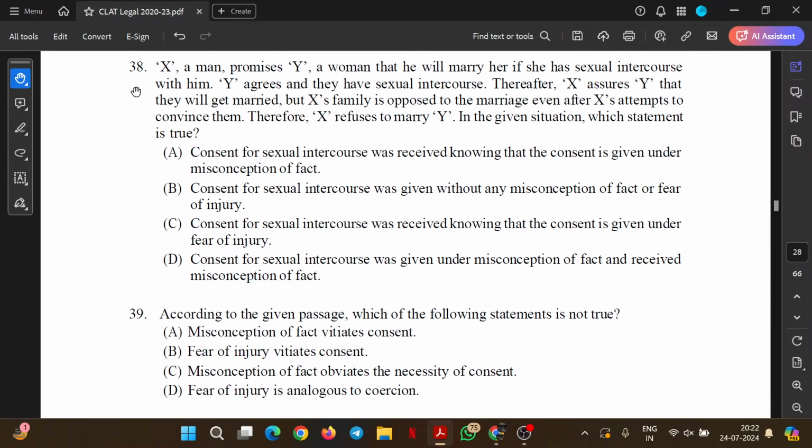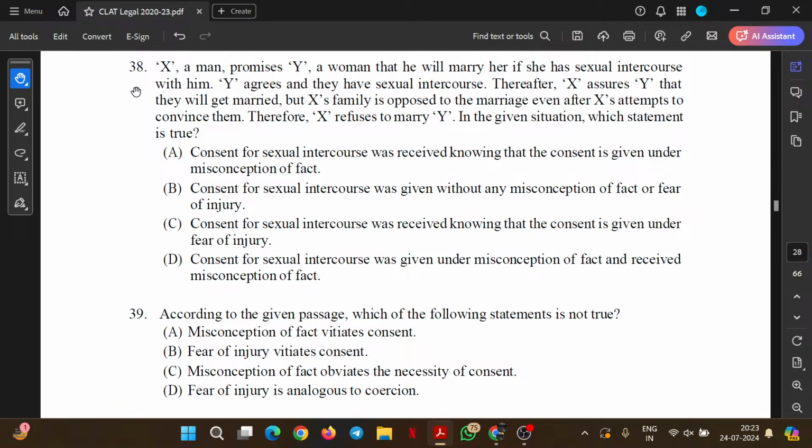X, a man, promises Y, a woman, that he will marry her if she has sexual intercourse with him. Y agrees and then they have sexual intercourse. Thereafter, X assures Y that they will get married. But X's family is opposed to the marriage even after X's attempt to convince them. Therefore, X refuses to marry.